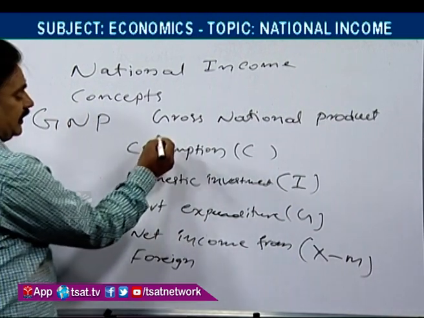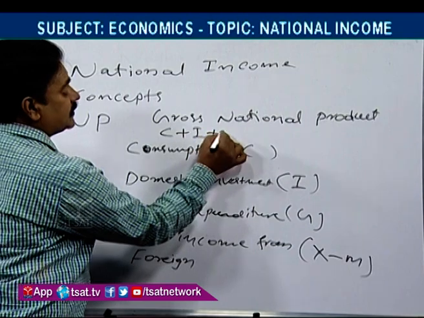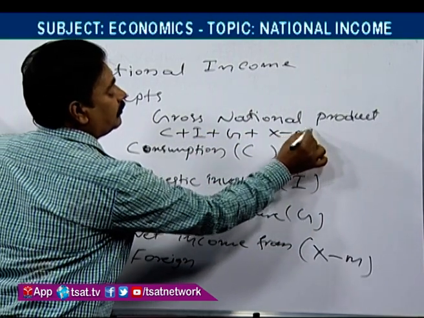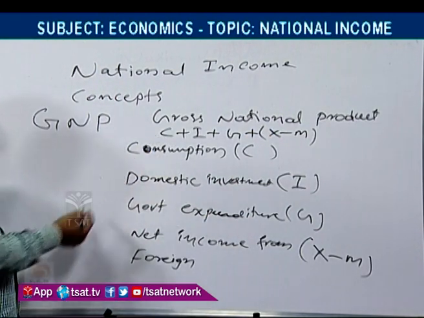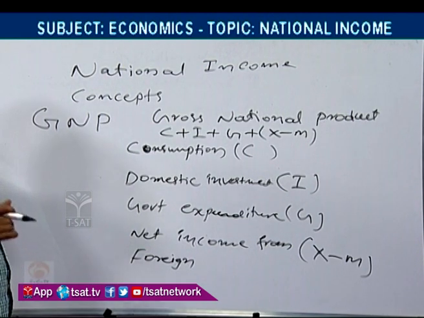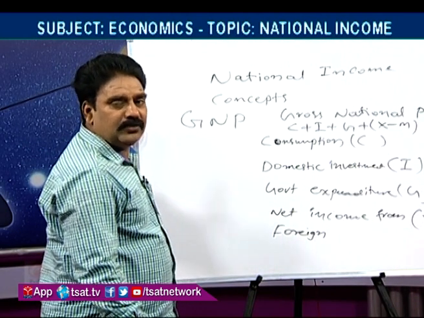We can write it in equation form: C plus I plus G plus x minus m. C means consumption of goods and services. I is domestic investment, spending on capital goods.